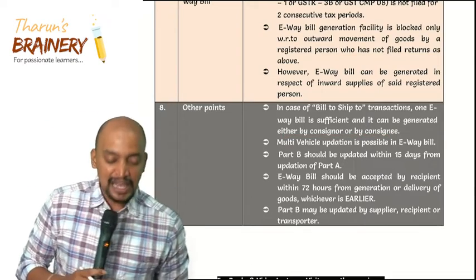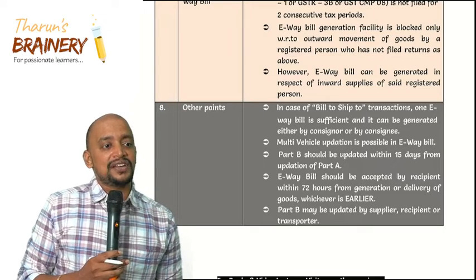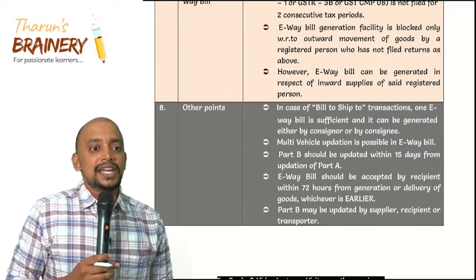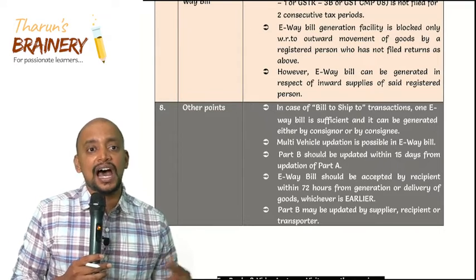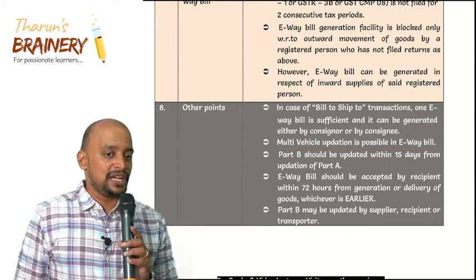Then up to some distance, we are going in one vehicle. Thereafter, we are changing the vehicle. Is a new e-way bill required again? No, in the same e-way bill, Part B, we can add another vehicle number. So multi-vehicle updation is possible in an e-way bill.